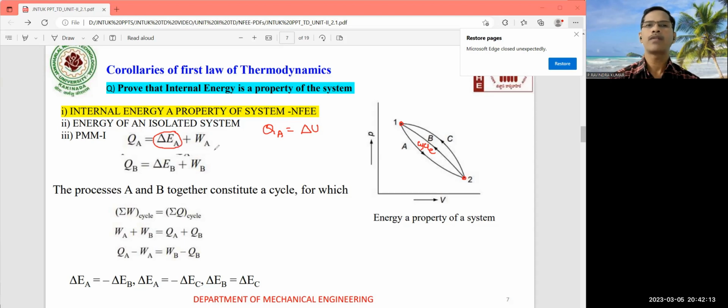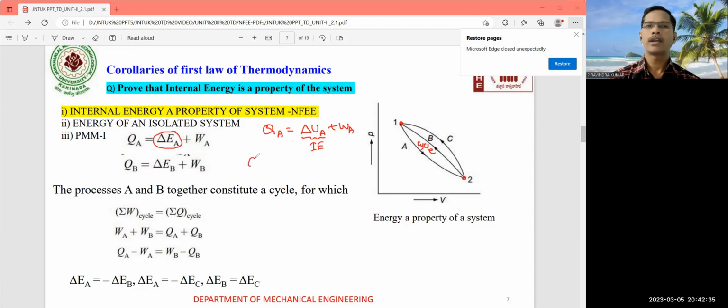But according to the first law of thermodynamics, I can consider it as internal energy, that is, QA is equal to delta UA plus WA, where WA is the work done in this particular path.